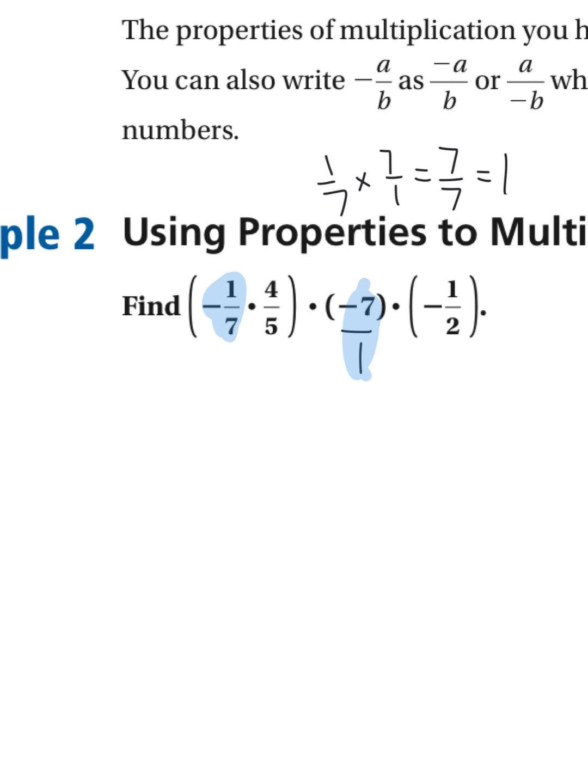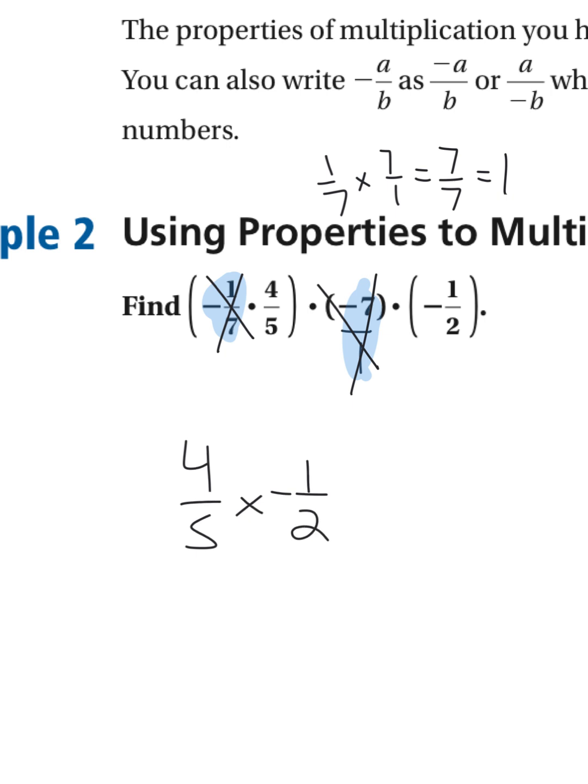Anything times 1 is itself. They're also both negative. The 2 negatives are going to cancel out and be positive 1. So what we can do before even multiplying this is cancel out 1/7 and 7. Then we just have 4/5 times negative 1/2.